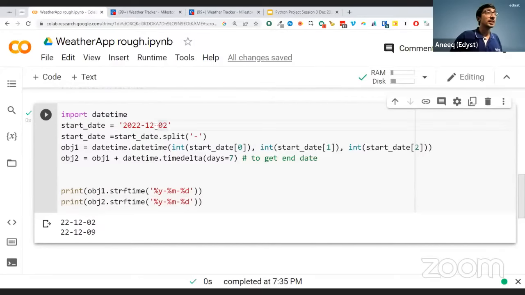The beauty of this is, let's say you are on 27 February 2022. On 27 February, after 7 days, you'll have 6 March. But if you are in 2020, Python will take care of all the leap business, and it'll say 5th March.